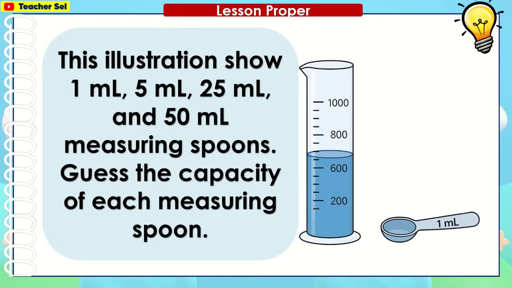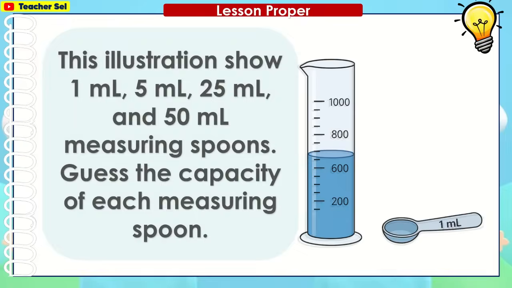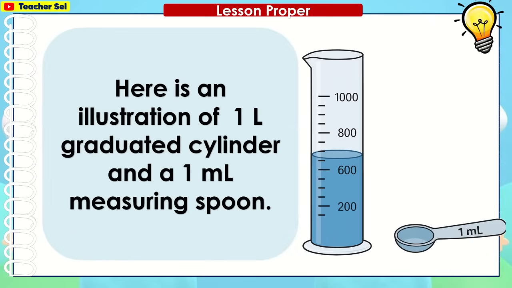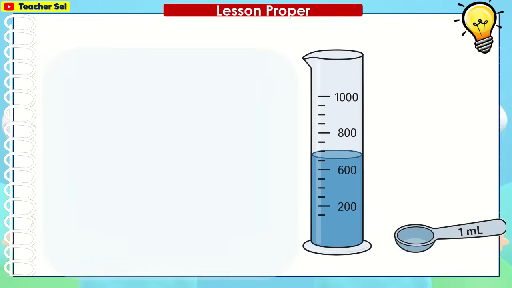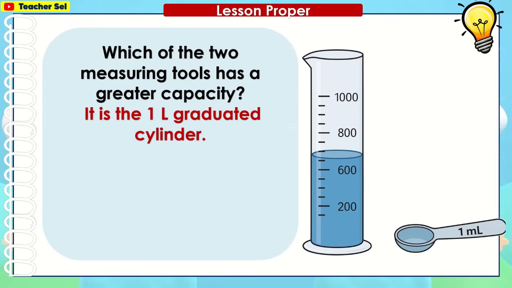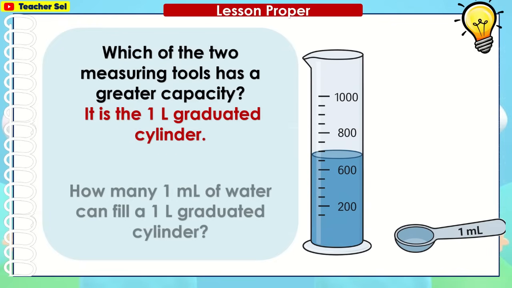This illustration shows 1 ml, 5 ml, 25 ml, and 50 ml measuring spoons. Guess the capacity of each measuring spoon. Here is an illustration of a 1 liter graduated cylinder and a 1 ml measuring spoon. Which of the two measuring tools has a greater capacity? It is the 1 liter graduated cylinder.